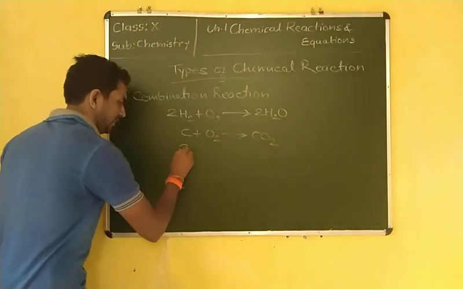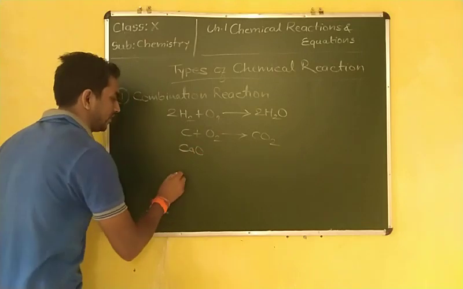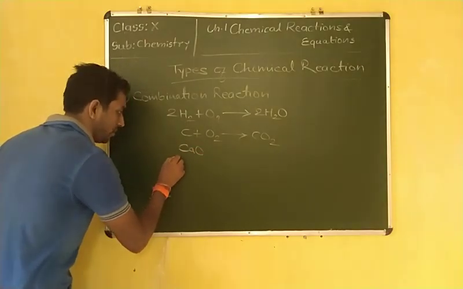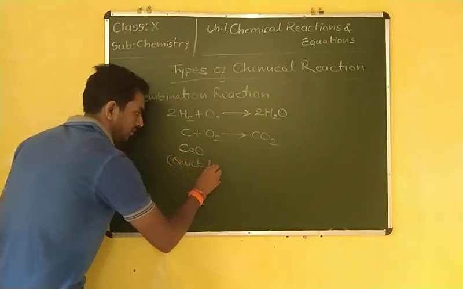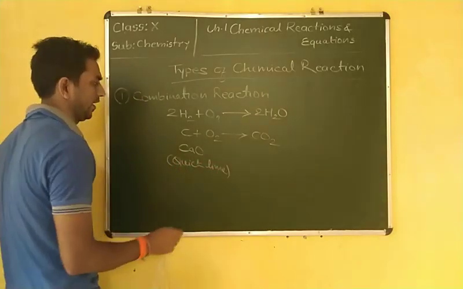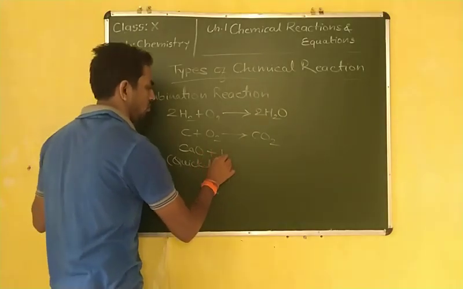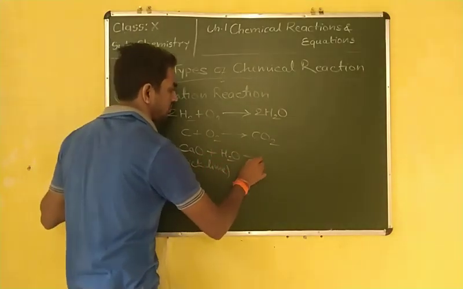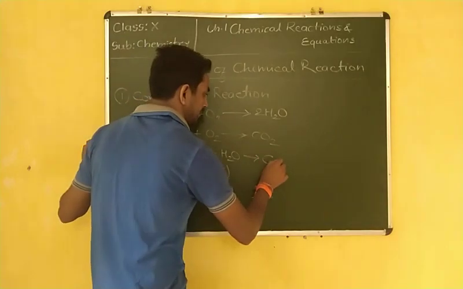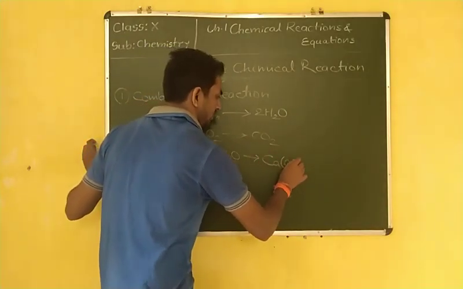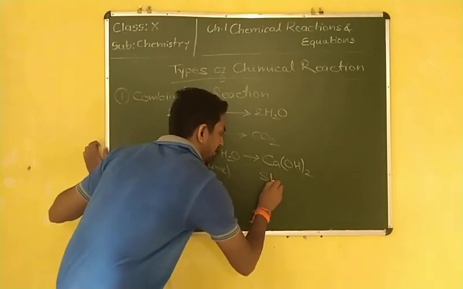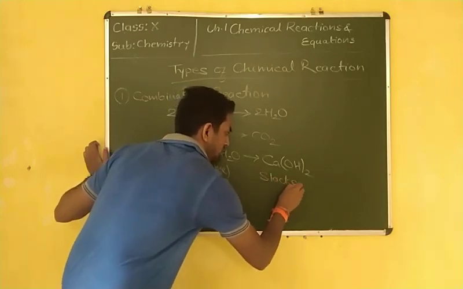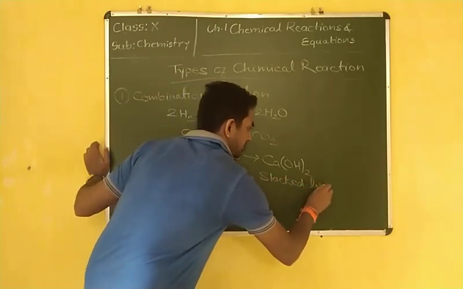CaO, calcium oxide, whose common name is quicklime, when it reacts with water forms Ca(OH)2, calcium hydroxide, which is also known as slaked lime.